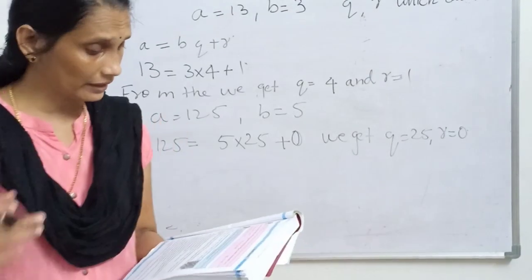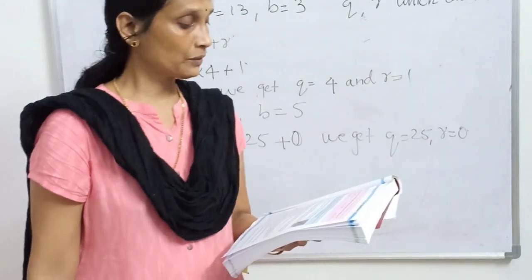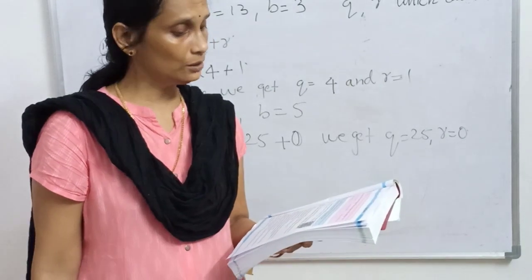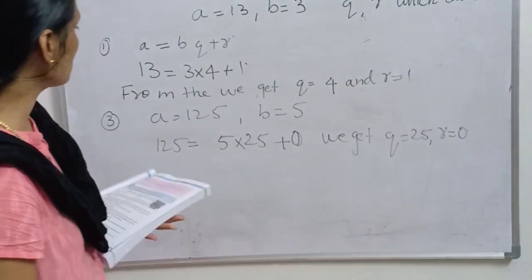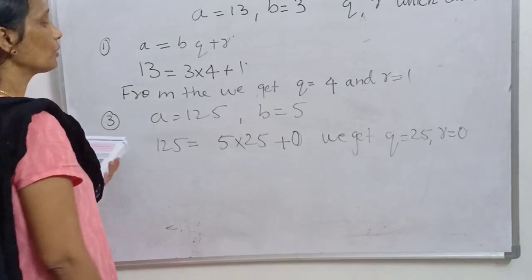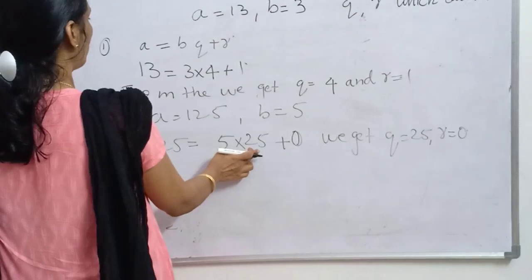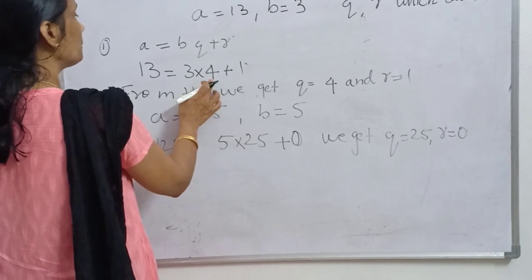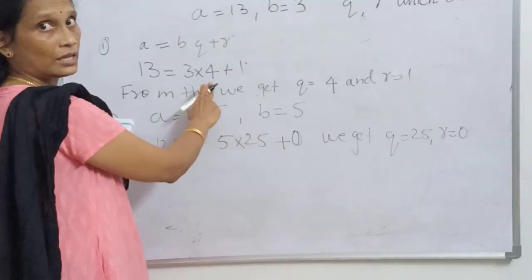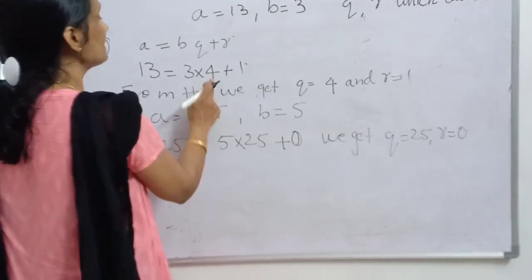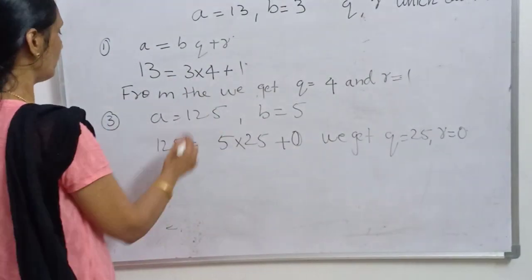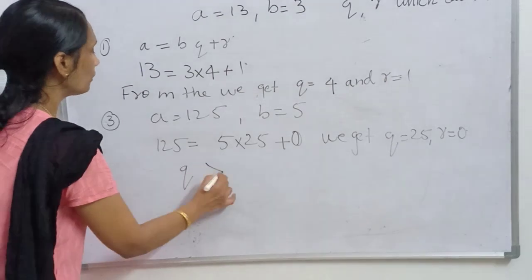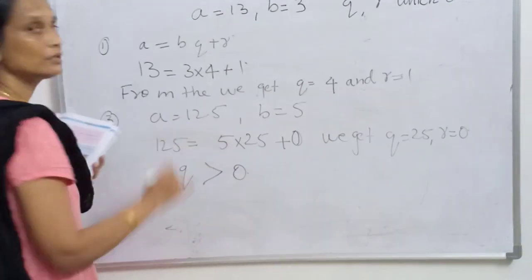And below again, a think and discuss question. From the above question, what is the nature of q and r? Okay, what is the nature of q? q is 25 here. Here we got 2, q also 4. That means q is always greater than 0. Isn't it? q is always greater than 0.